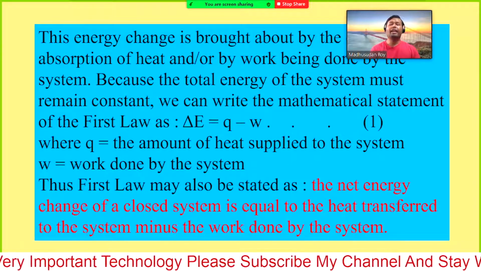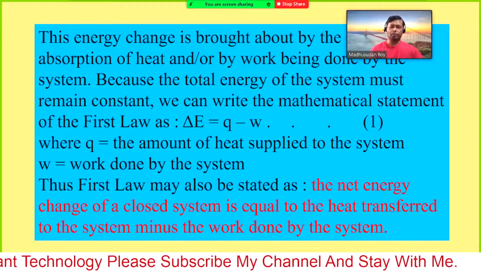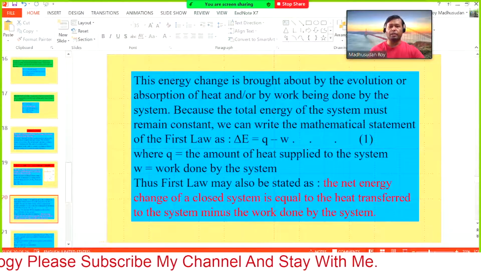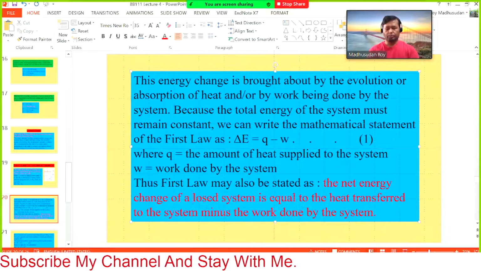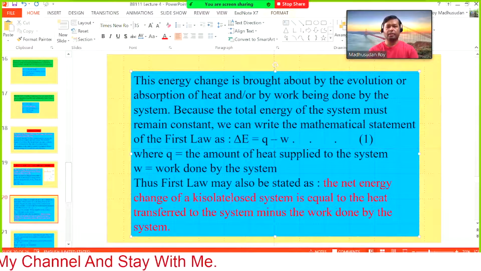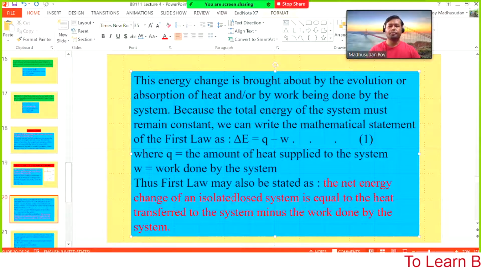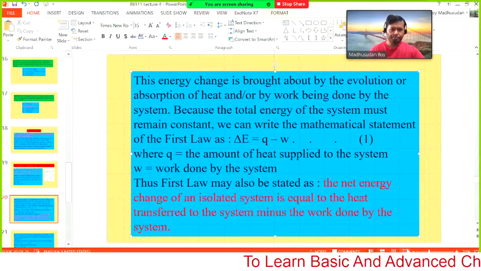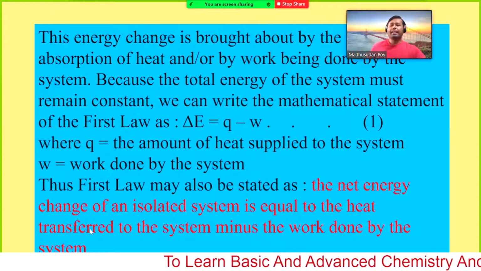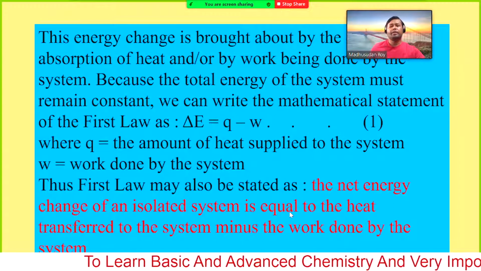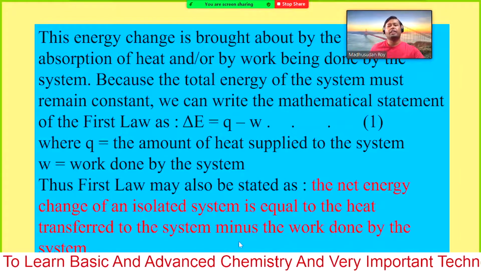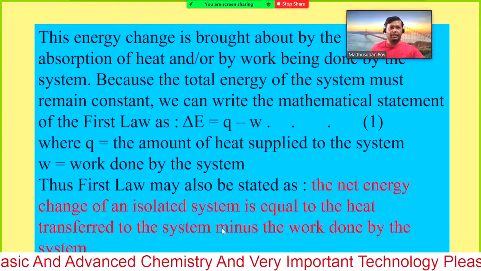The net energy change of a closed system, not a closed system, it should be an isolated system. The net energy change in an isolated system is equal to the heat transfer to the system minus the work done by the system.